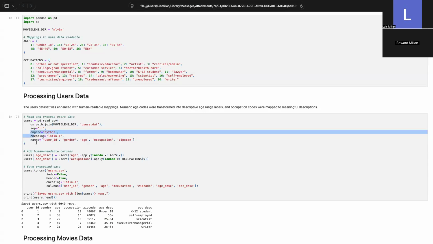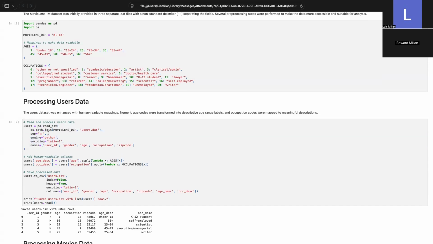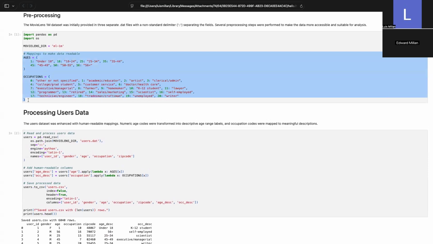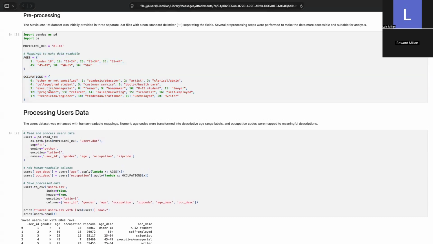As noted in the code above, we also perform immediate feature engineering. The raw data provided age and occupation as cryptic codes. We map these to human readable strings. For example, we converted occupation 4 to college student. This step allows us to create an interpretable demographic visualization later in the analysis.